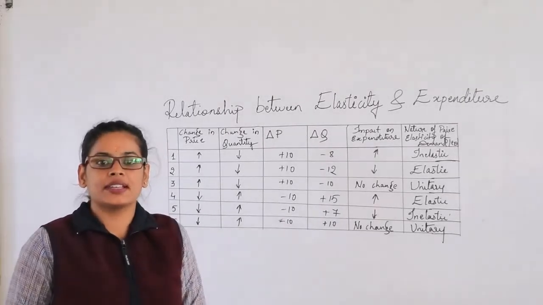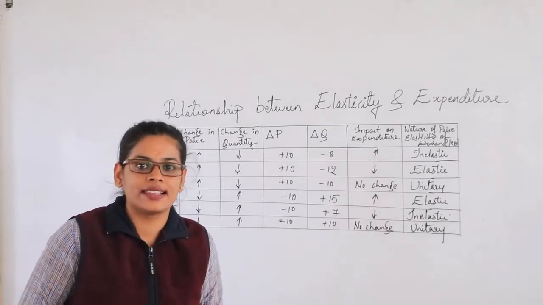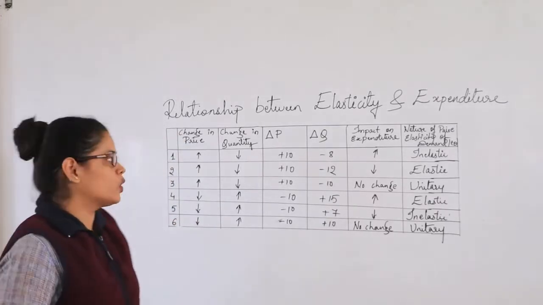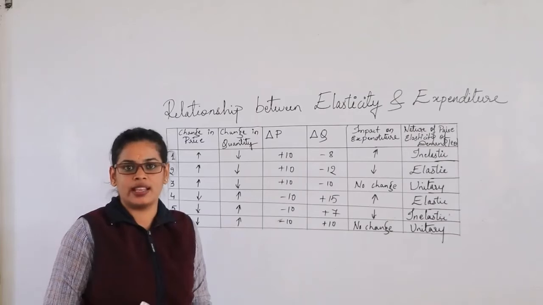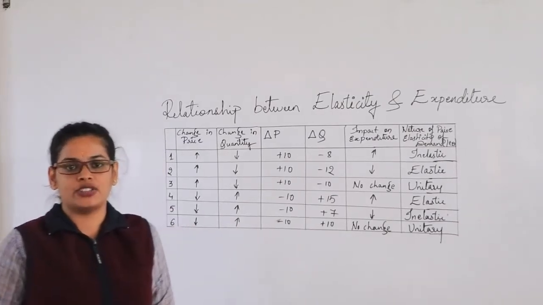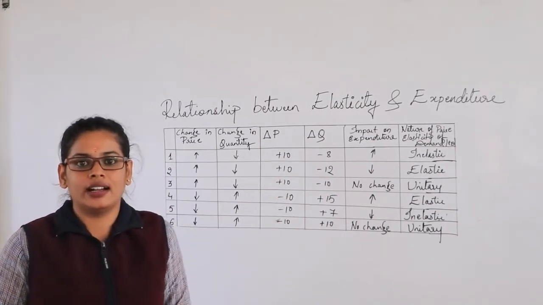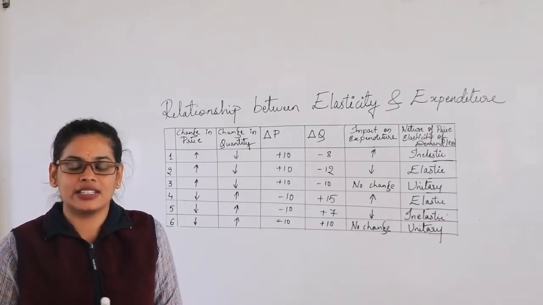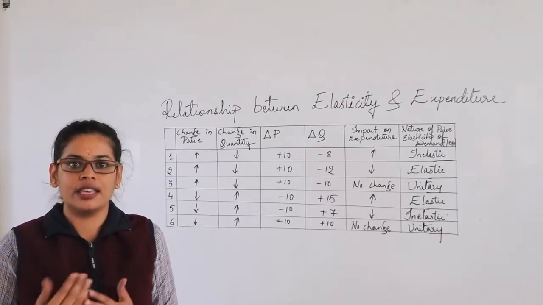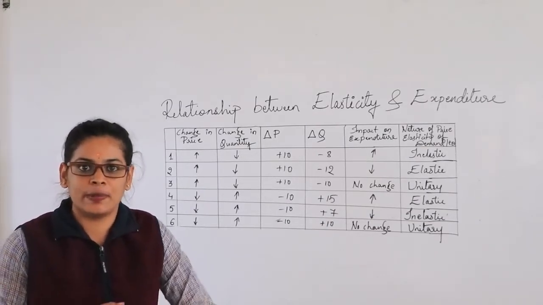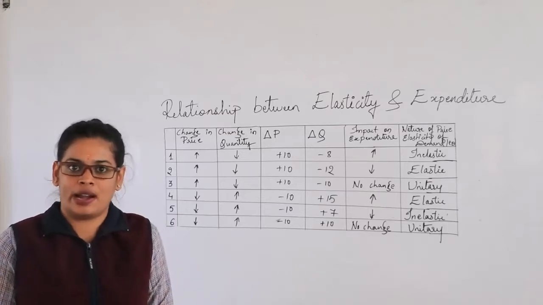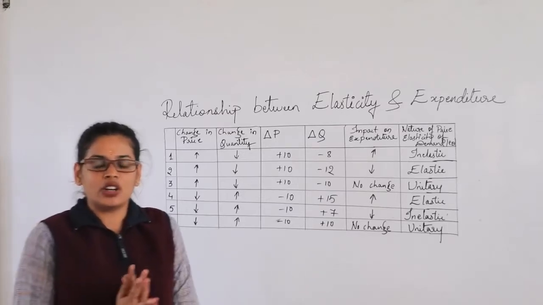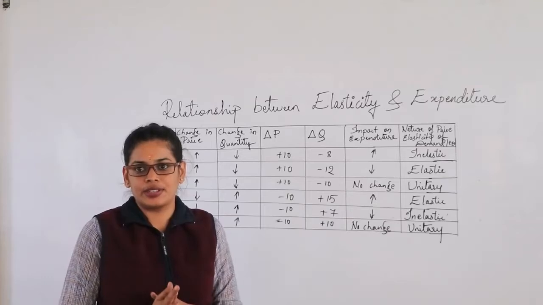Today we will be discussing the factors determining the price elasticity of demand, and also we will discuss the relationship between the elasticity and the expenditure. So we all know that the price elasticity changes with the percentage change in the price and the percentage change in the quantity demanded. So when we are talking about goods and services, right?